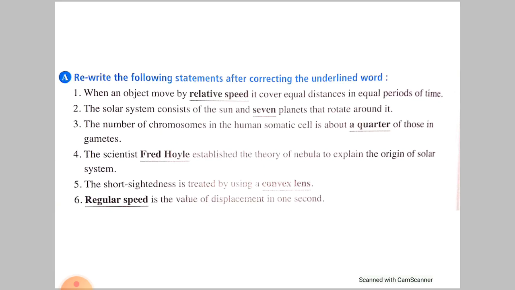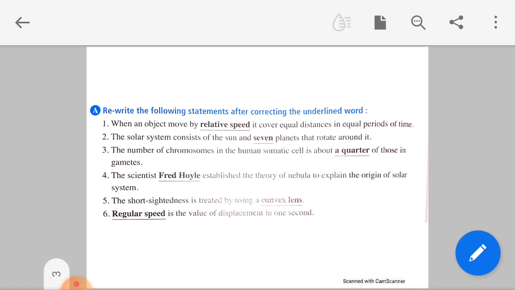Rewrite the following statement after correcting the underlined word. When an object moves by relative speed, it covers equal distance in equal periods of time. Since I have equal distance in equal periods of time, this is called regular speed. The solar system consists of the sun and 7 planets. Surely not, 8 planets. The number of chromosomes in human somatic cells is about a quarter of those in gametes. No, double the number of gametes.